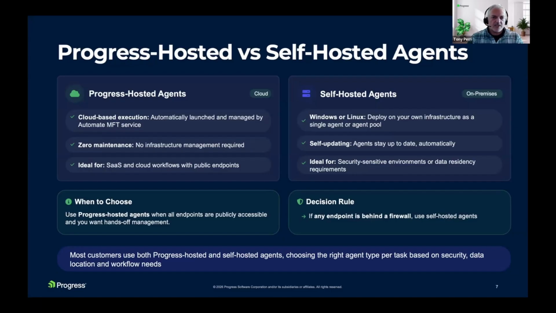Nothing you need to do. That means that there's zero maintenance either, even though self-hosted agents have minimal maintenance. The Progress hosted agents have zero. So they're really ideal when all of your orchestrations, or at least the orchestrations you want to run on a Progress hosted agent, only need to push to or pull from public endpoints, and you just want that to run completely SaaS, completely up in the cloud.